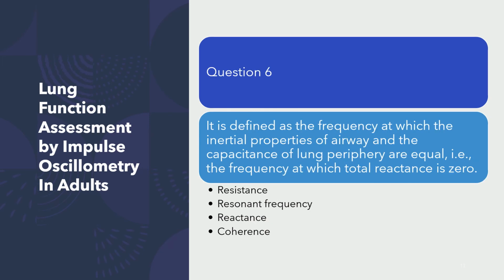Question number 6. It is defined as the frequency at which inertial properties of the airway and the capacitance of the lung periphery are equal. In other words, the frequency at which the total reactance is 0. What are we talking about? Are we talking about resistance, resonant frequency, reactance, or coherence?